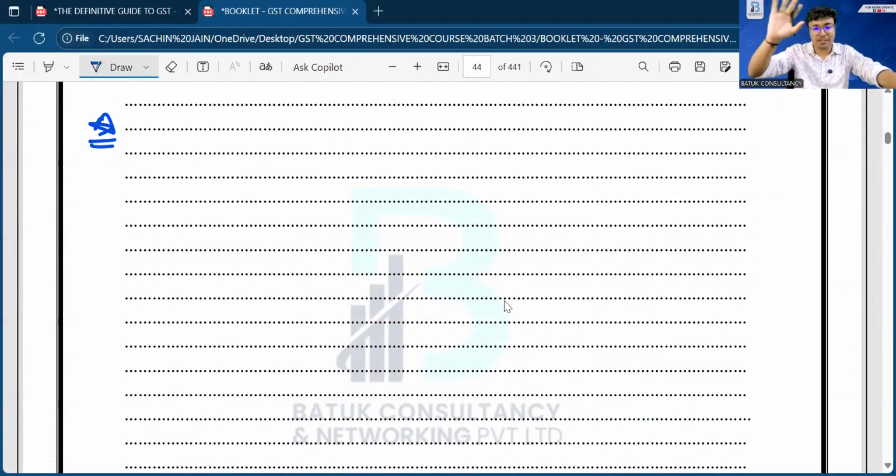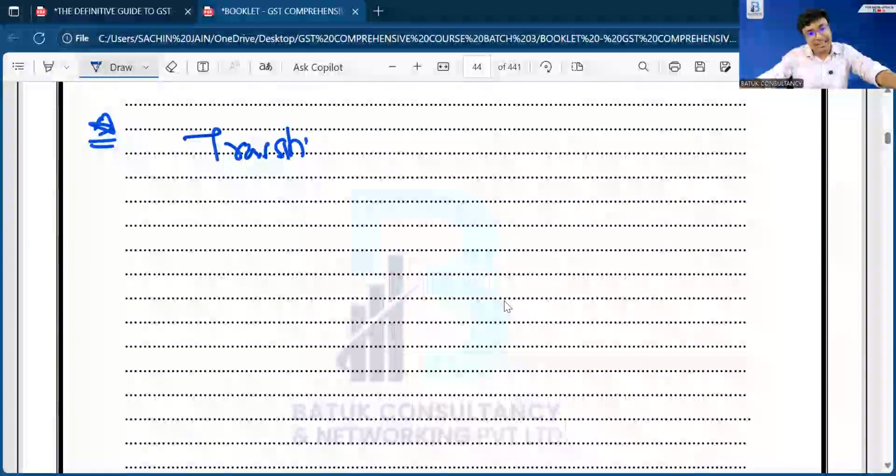Section reference 1 plus 5, 6, value fixed. Okay, now government has given a very specific definition that your transaction value, that means a value on which your transaction is going to happen, your transaction value will become taxable value. Your transaction value will become your taxable value.